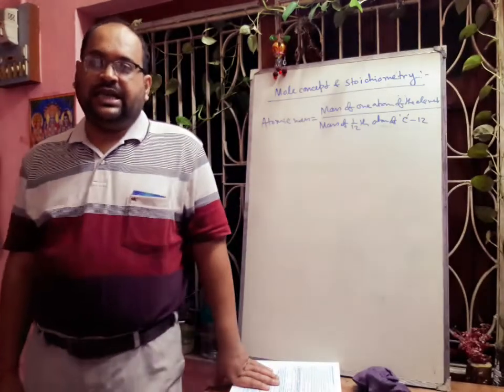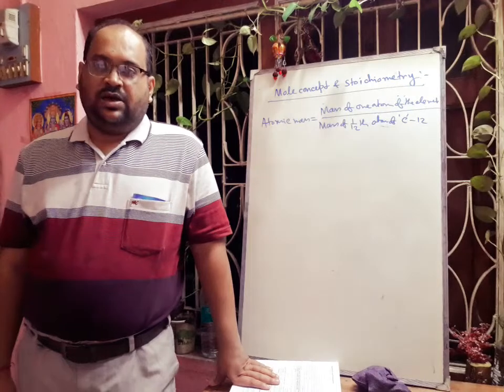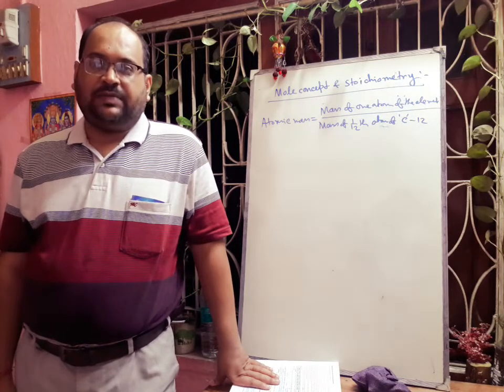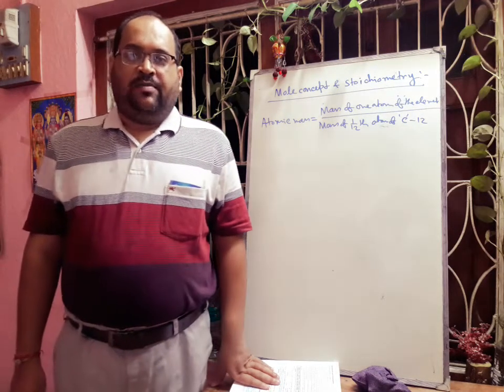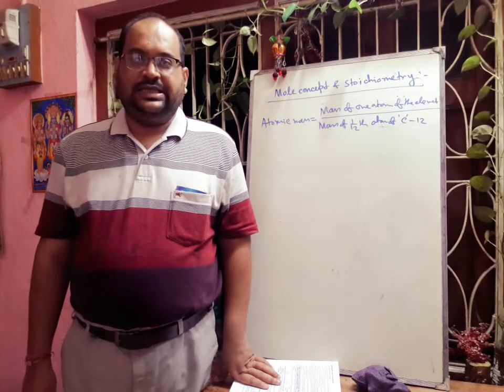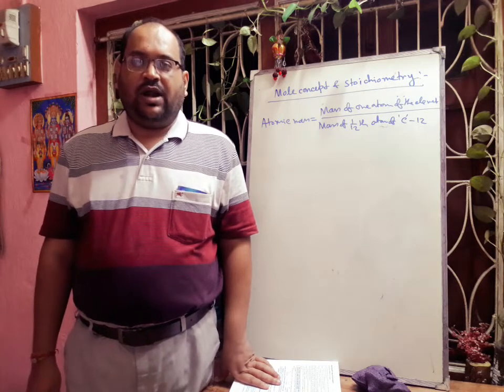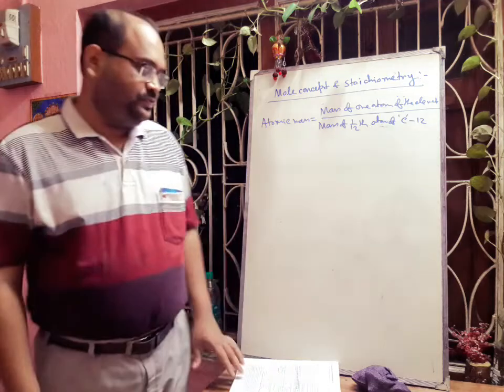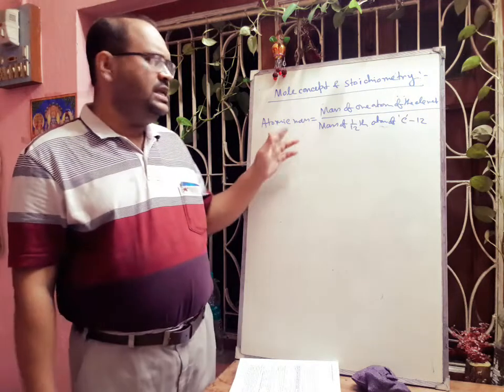Next we will discuss the relative molecular mass or molecular weight. Molecular mass of a substance is the number of times a molecule of the substance is heavier than 1/12 mass of a carbon C12 atom. Okay. So here we were considering atomic mass.